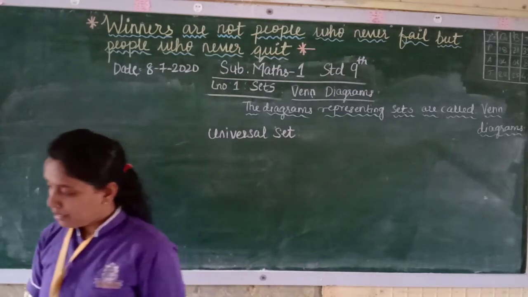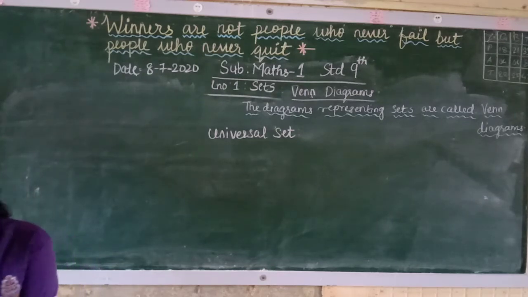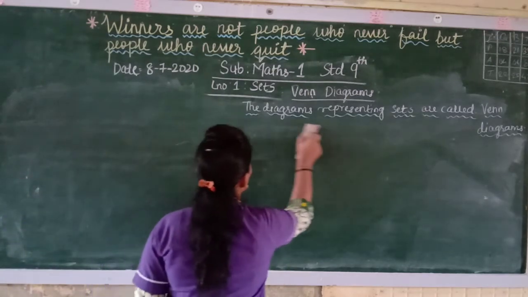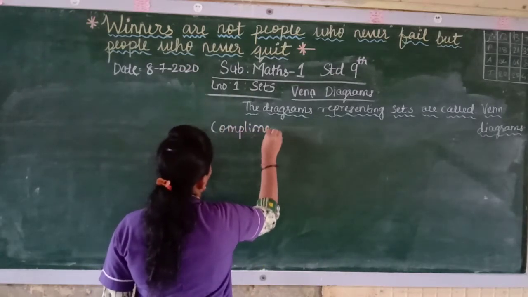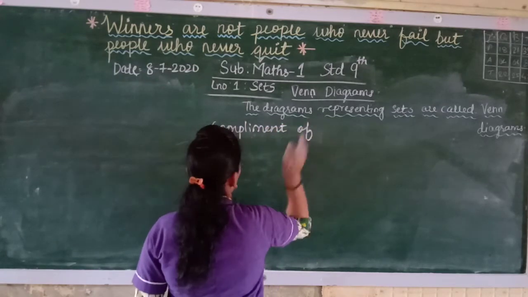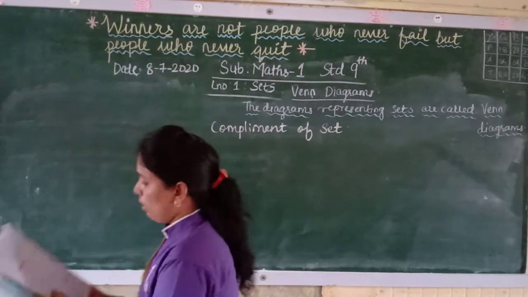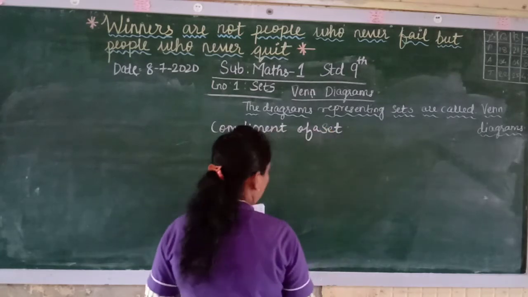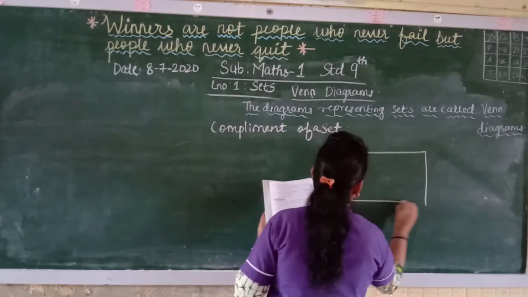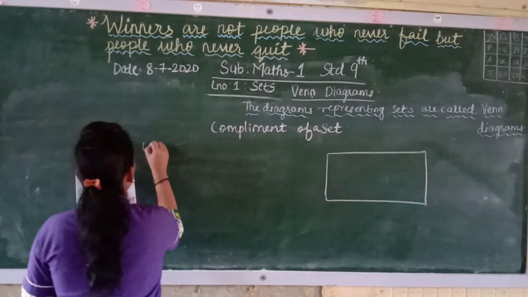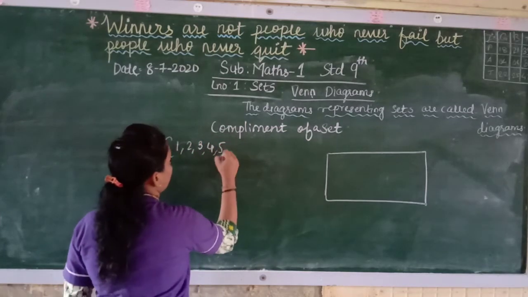Now we'll see complements. Now this is complement of a set. Now for example, suppose your universal set consists of 1 to 10.